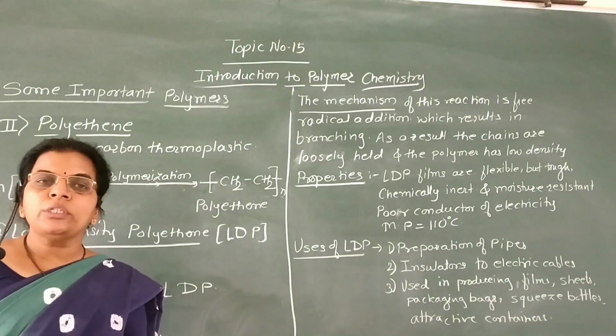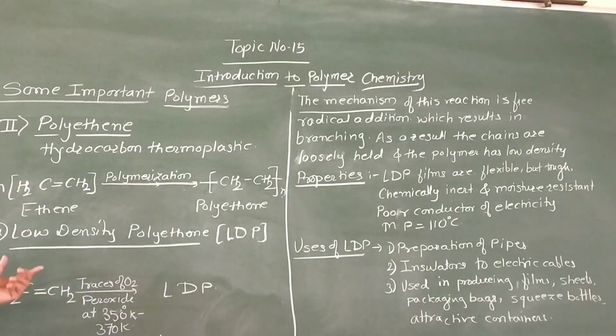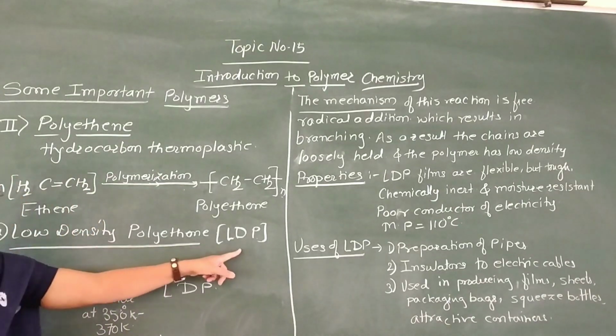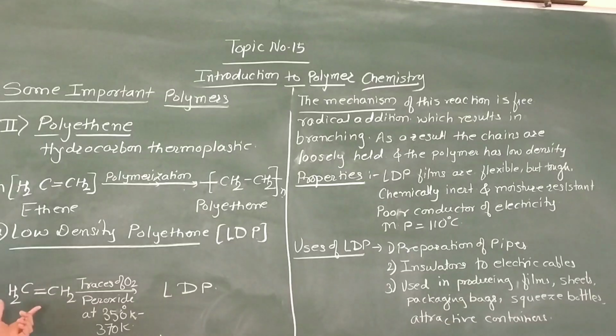Now first we are going to see low density polyethylene, or LDPE. Here, when a number of ethene molecules undergo polymerization at high pressure, that is 1000 to 2000 atmospheric pressure, at 350 to 370 Kelvin temperature, in presence of traces of oxygen and peroxide, then formation of low density polyethylene takes place.